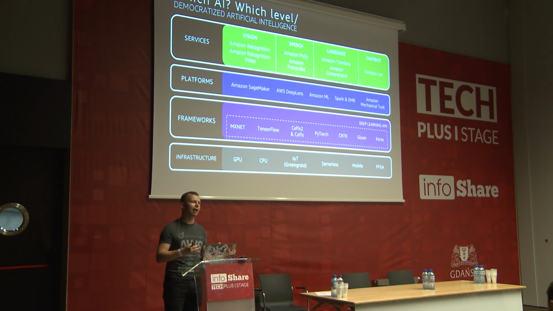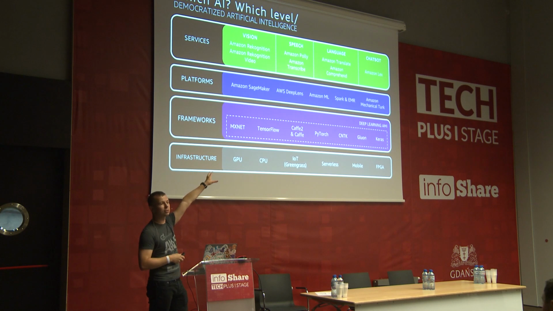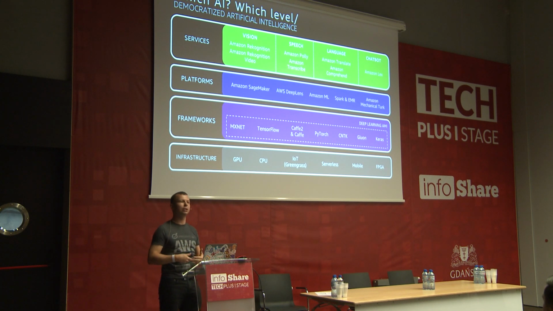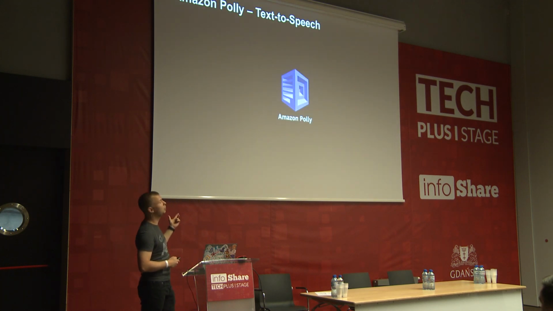Some companies, some startups and so on, they don't have expertise, they don't have time to learn, so then they will go to the green box. So those are the services which provide some specific artificial intelligence functionality to the user. So there is an API, and we can consume it to get this artificial intelligence functionality.